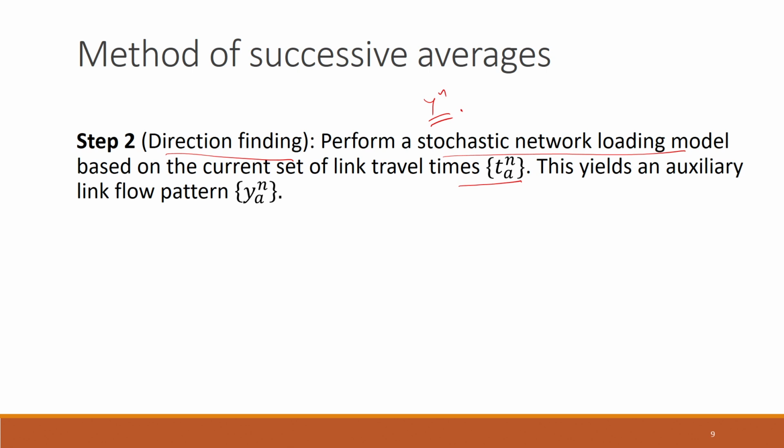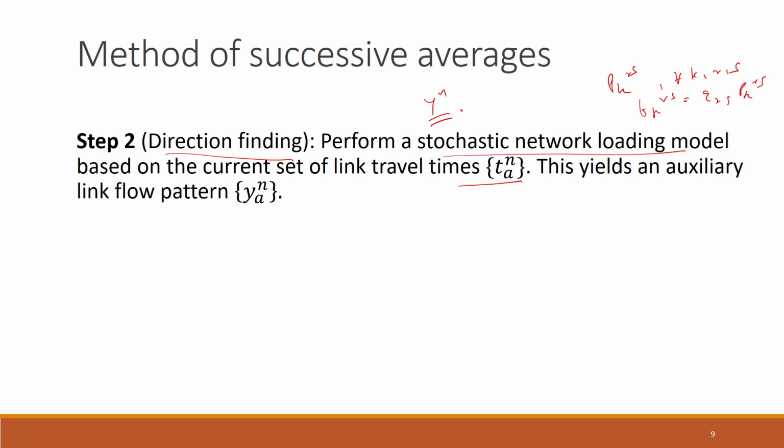Again, we have to decide what route choice model we are using. Whatever route choice model we had decided before, if it was the logit model, then the logit model will be the case here. With that, we can again calculate the probabilities of choosing different paths connecting every OD pair. We will get PKRS for every path K and RS, and then we can determine the flow on every path K connecting R to S by this equation here.